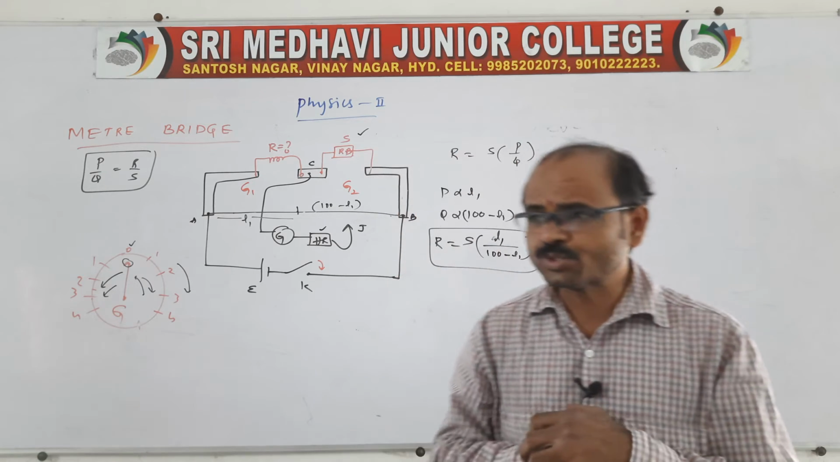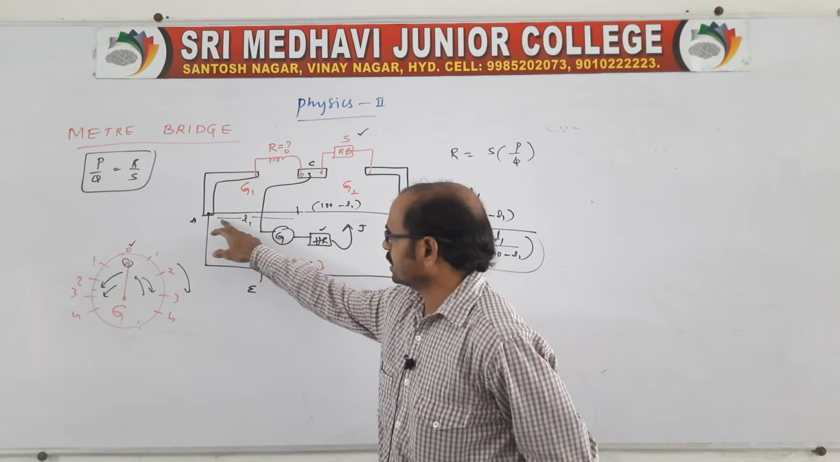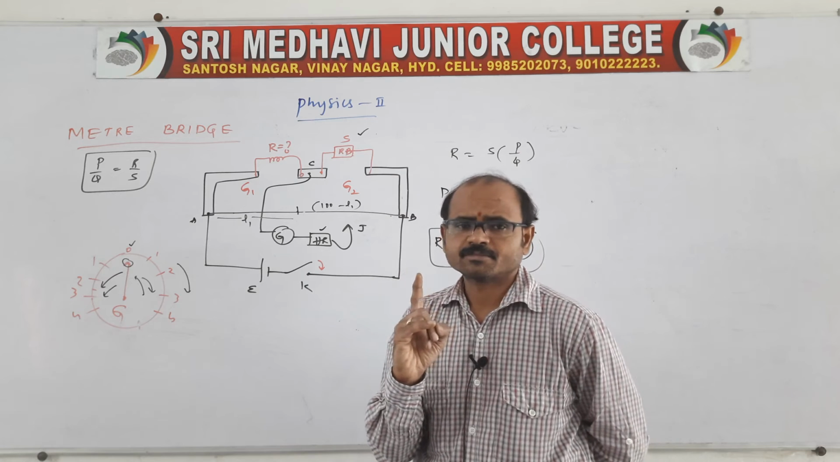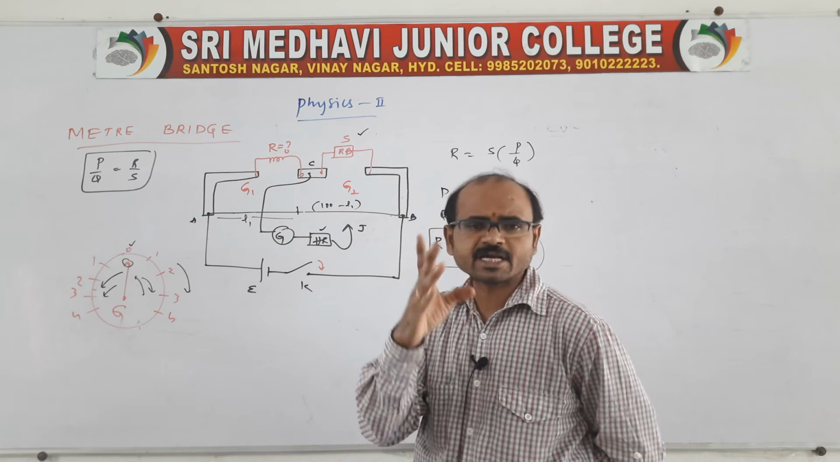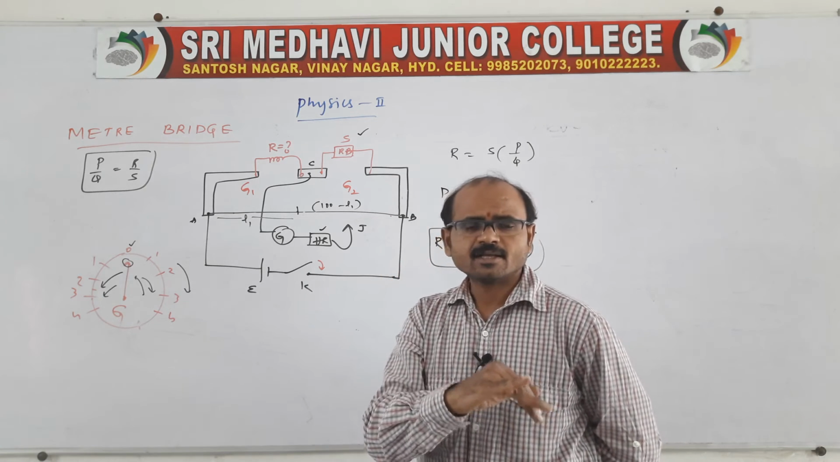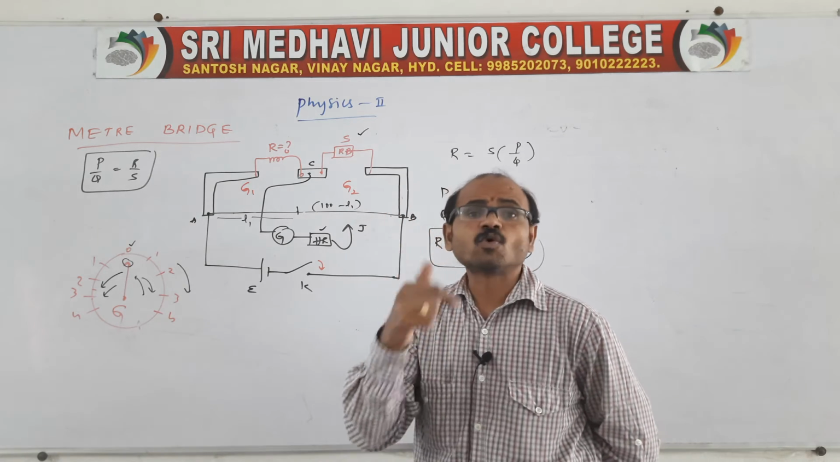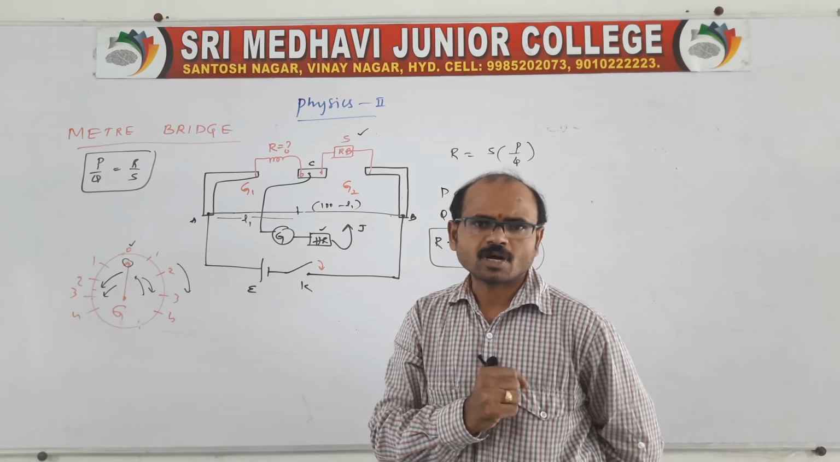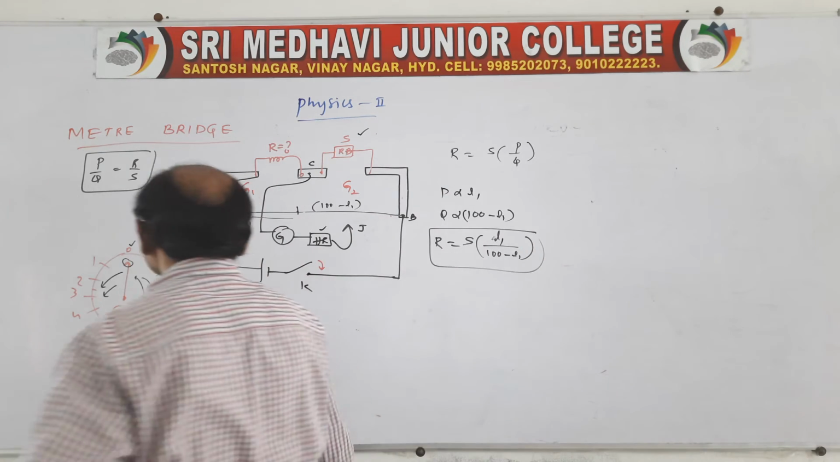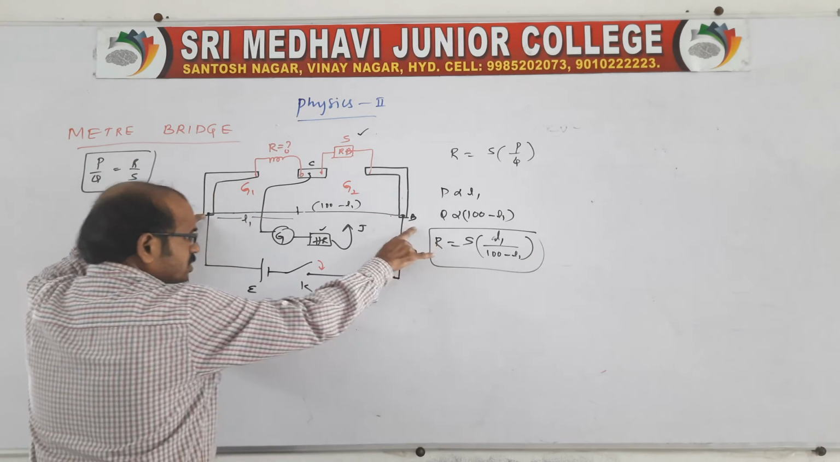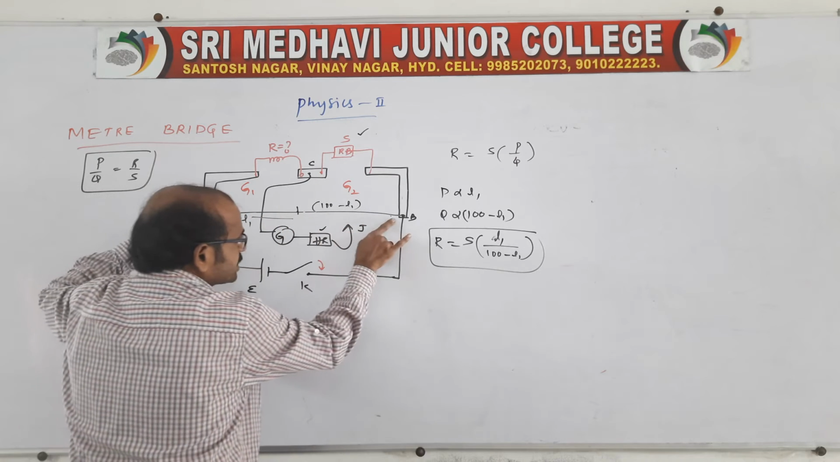Because the issue is, if the wire were exactly 1 meter, then we could get both the low resistance as well as the high resistance. But the wire is more than 1 meter. How, sir? Because the wire is fixed between the 2 points, no? So this wire only I am saying is 1 meter.